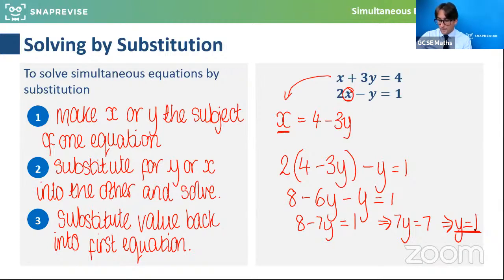Now I can plug y back in to either of these equations, and I know that x plus 3y, 3 times 1, is equal to 4. So that means that x must be equal to 1 as well. So when x is 1 and y is 1, they're the pair of values that work in both equations, and you can check it in both, and they will solve it. So very well done if you found those answers. That was superb. That was using the method of substitution.